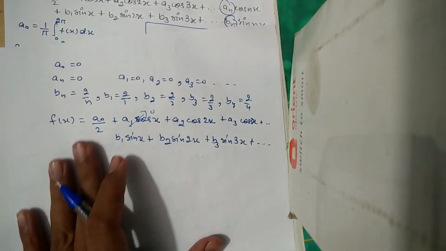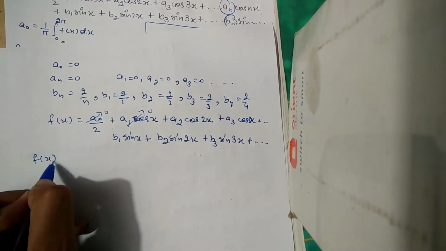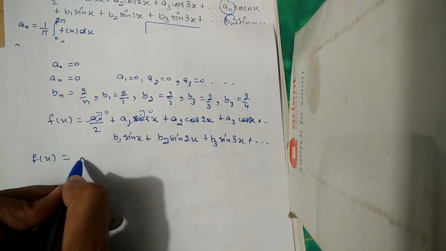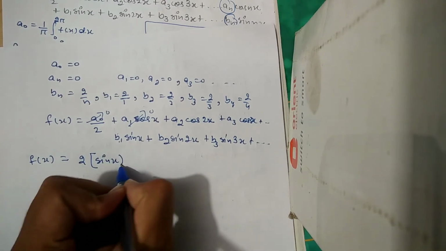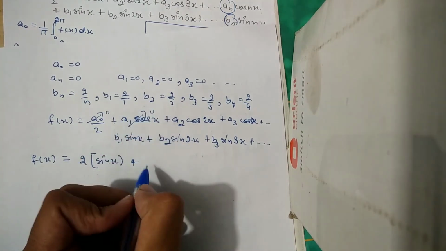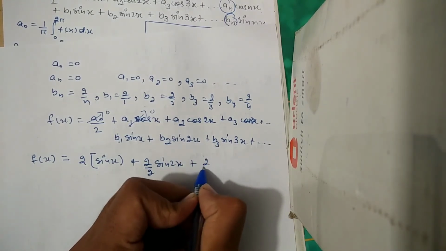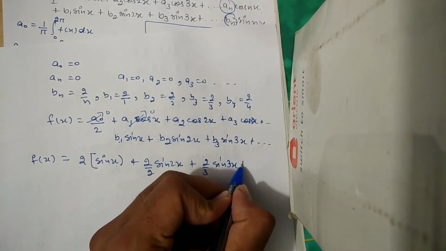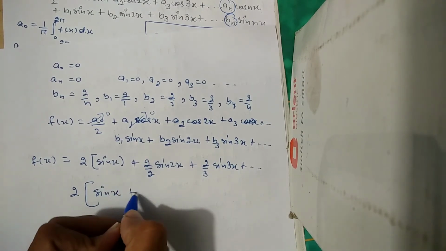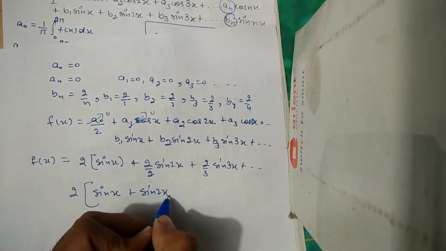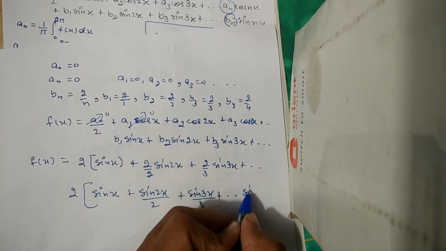Then a naught is also 0, so f of x will be equal to 2 sin x plus 2 by 2 sin 2x plus 2 by 3 sin 3x plus and so on. Above, 2 I can take common, and inside that the value will change into sin x plus sin 2x by 2 plus sin 3x by 3 up to sin nx by n.